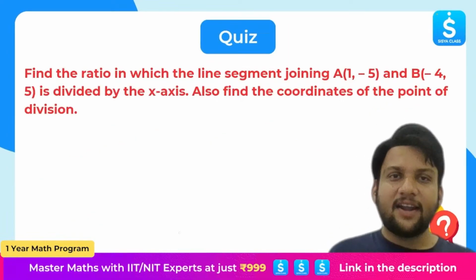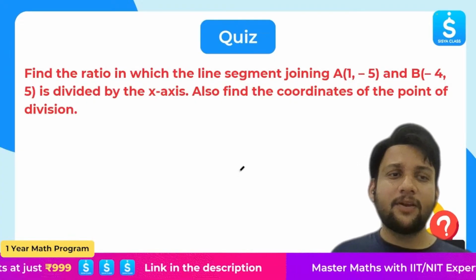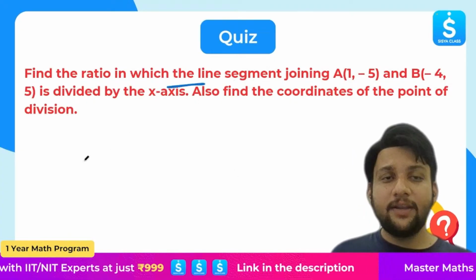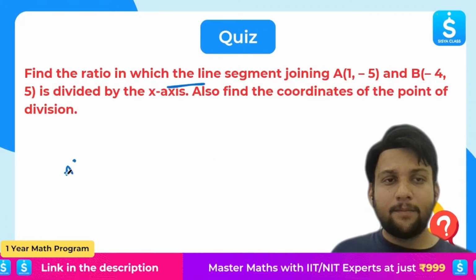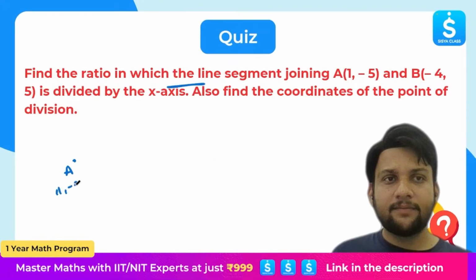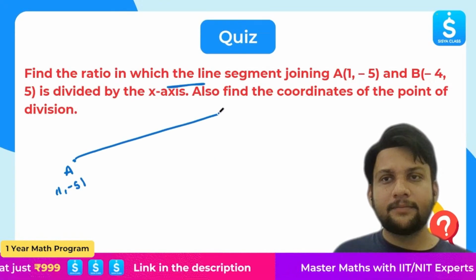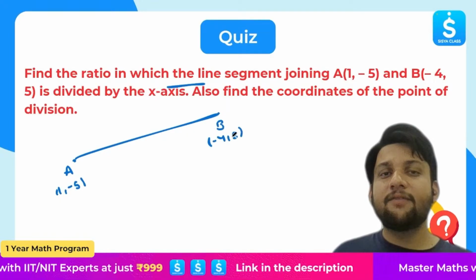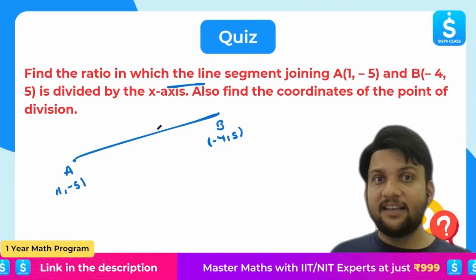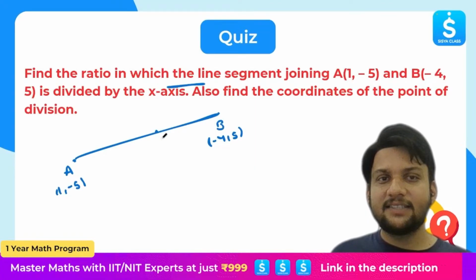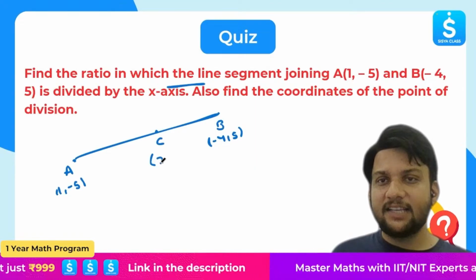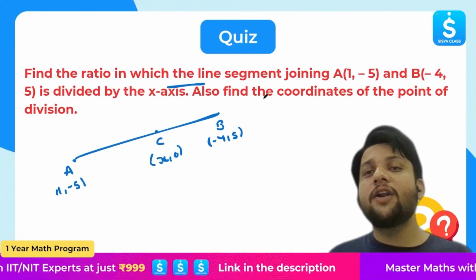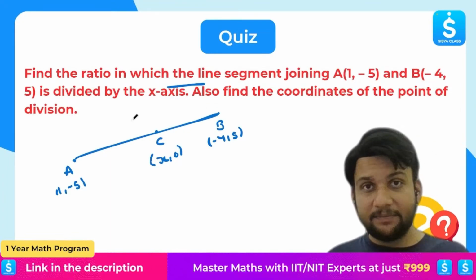Great. All right, let's look at the last question of this chapter of this session. What is it? Find the ratio in which the line segment joining A 1 comma minus 5 and B minus 4 comma 5 is divided by the x-axis. So if it is the x-axis, that is C, can I assume the point as x comma 0? Yes or no? Also find the coordinates of the point of division.